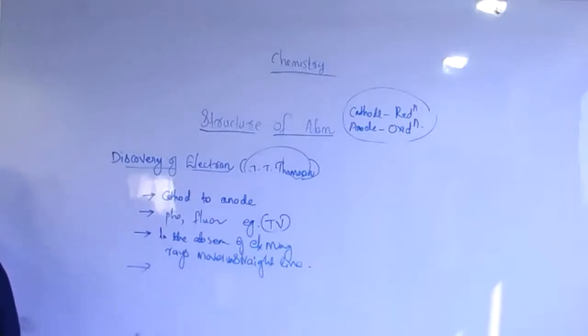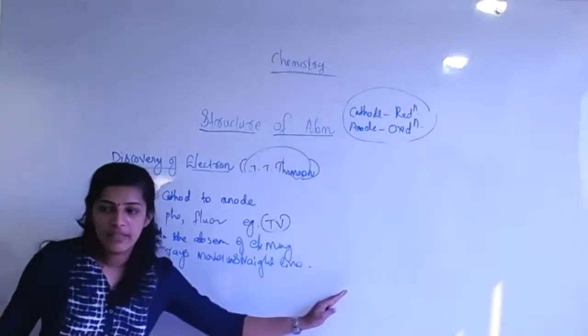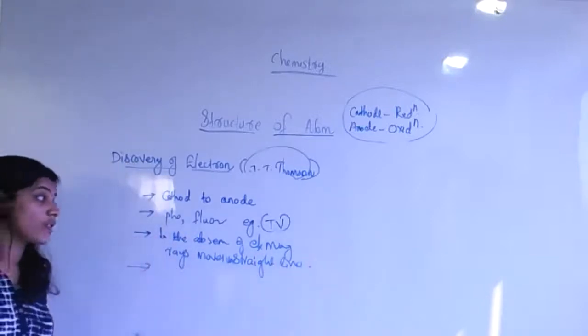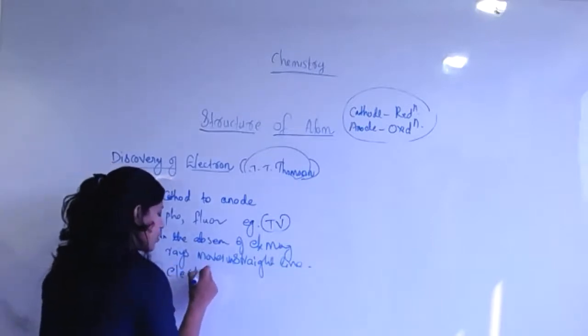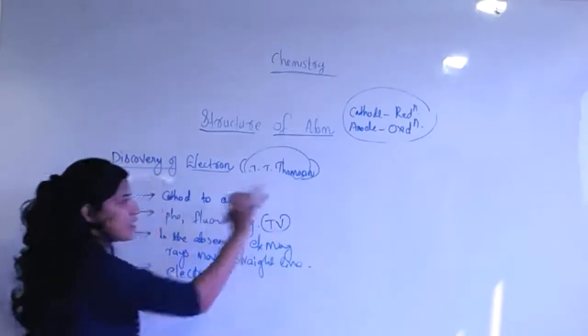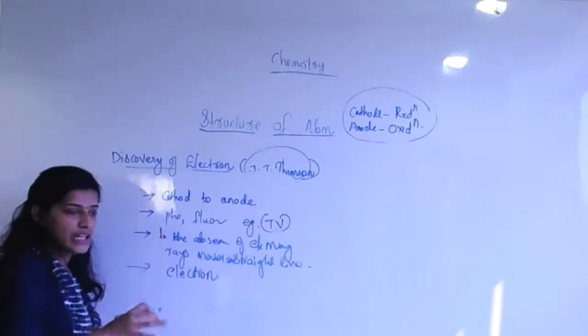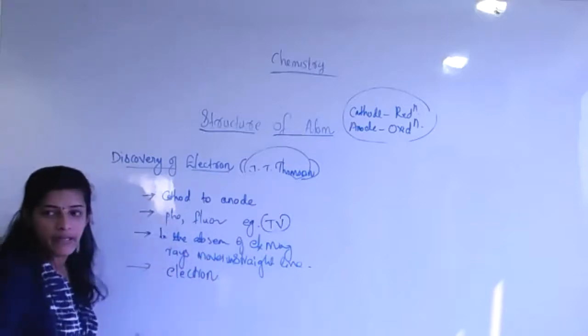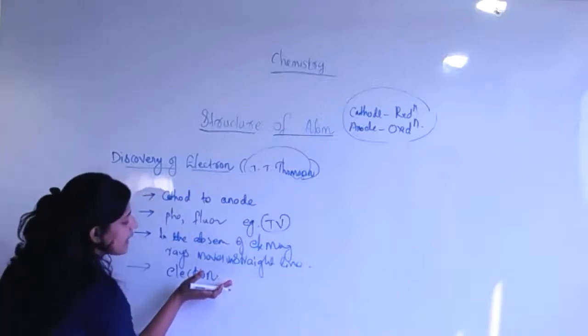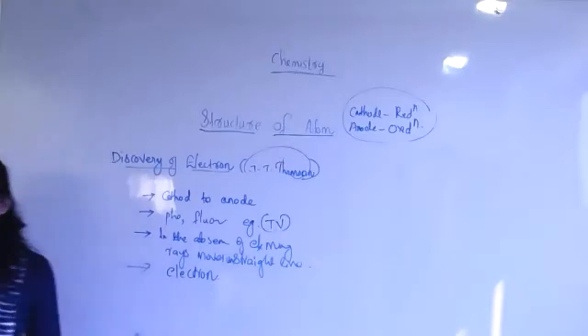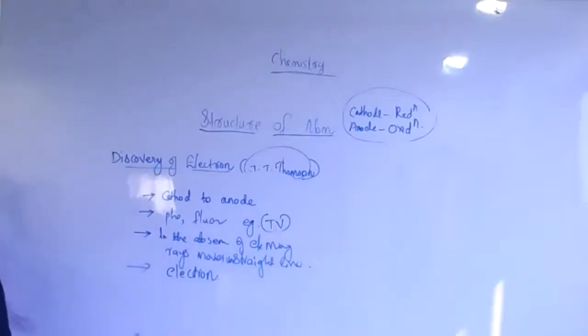Then one more thing, students. In the presence of an electrical or magnetic field, the behavior of cathode rays is that they show some deviation. After a long discovery, J.J. Thomson gave them a name. What is it called? Electron. A special kind of ray going through the discharge ray tube showed these kinds of properties. After a while, we can call it an electron. Clear? That subatomic particle is called what? Electron. Clear?